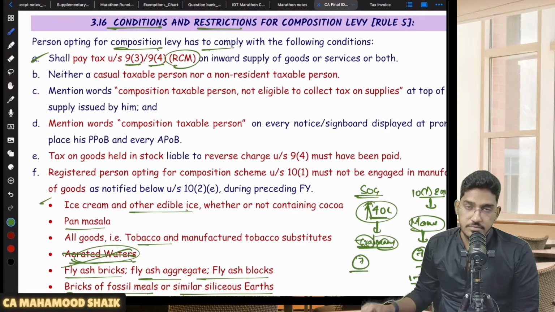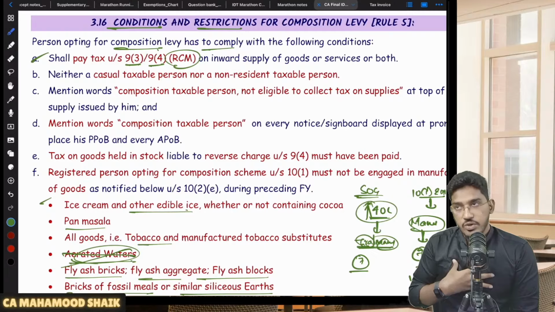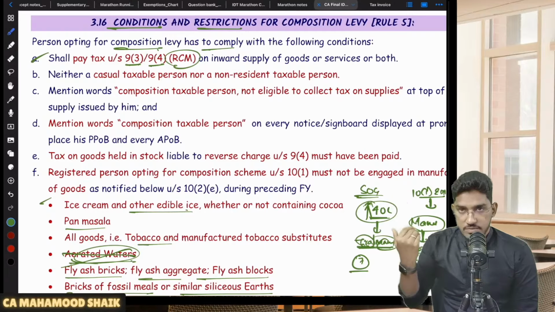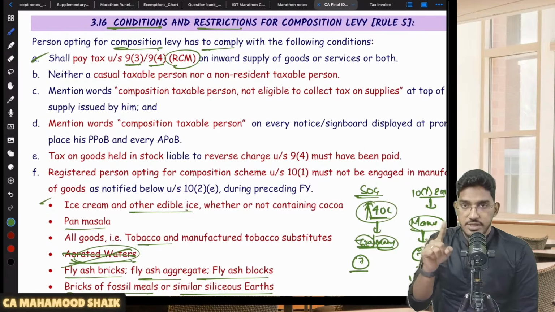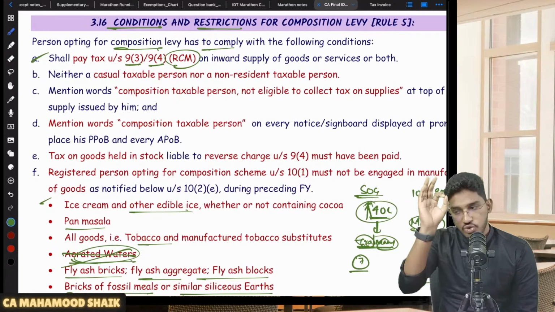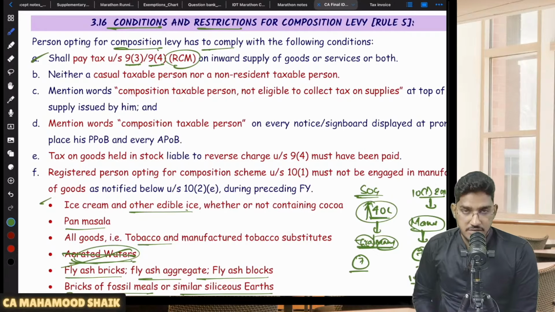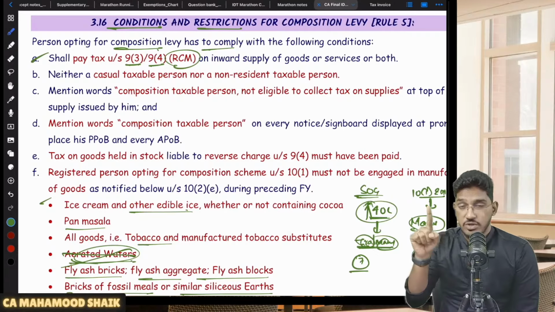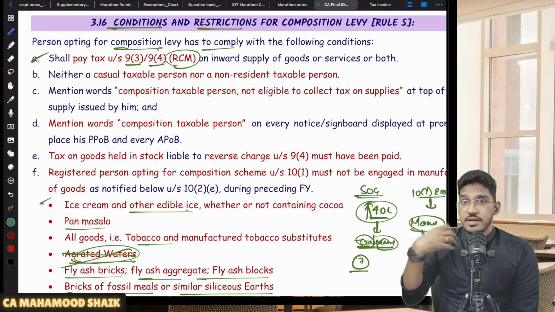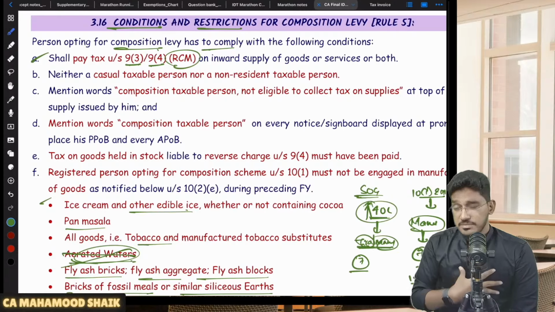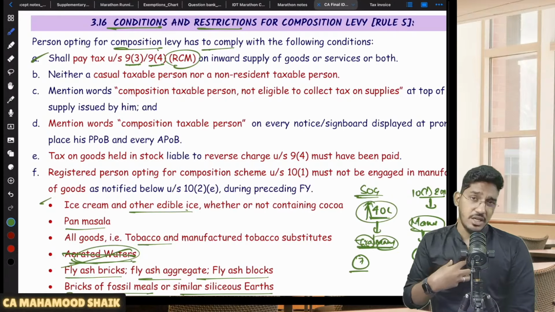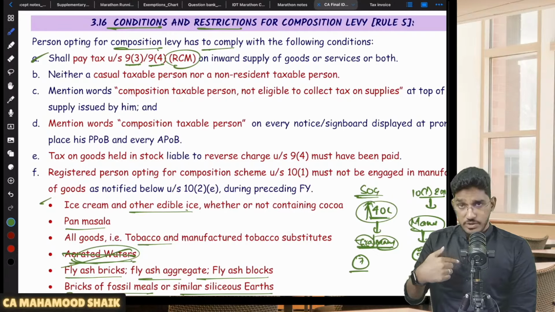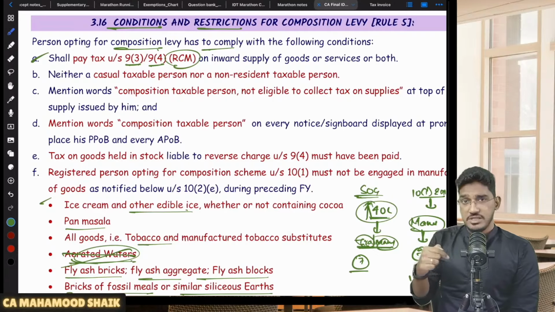If you are a composition dealer, okay, you will pay at a discounted rate on your outward supplies. But in case if you are liable to pay GST under reverse charge mechanism, you must discharge your liability under reverse charge mechanism at the usual rate, not at the discounted rate. Let us say if you are receiving legal services, legal services are getting covered under RCM. So now you are a composition dealer, but still you are liable to pay GST under RCM.